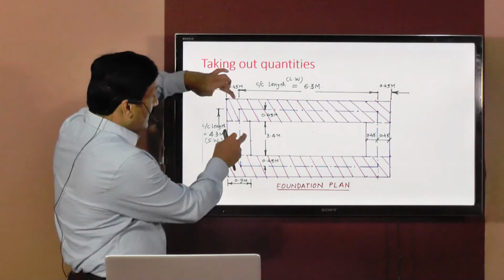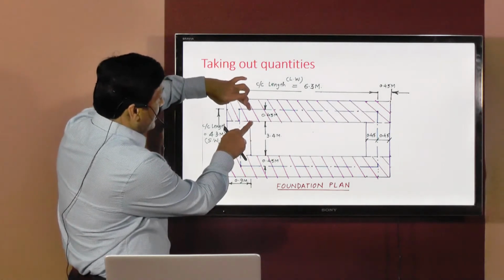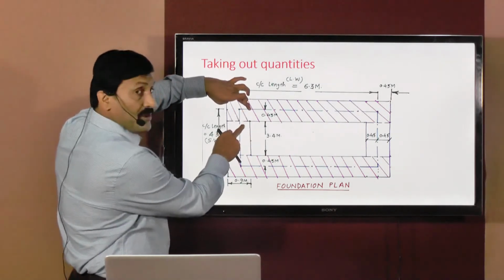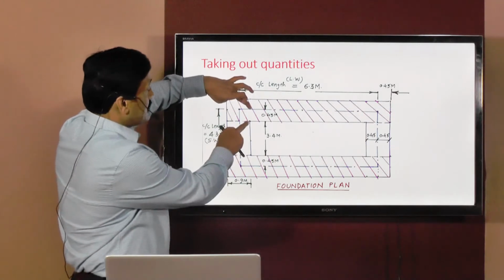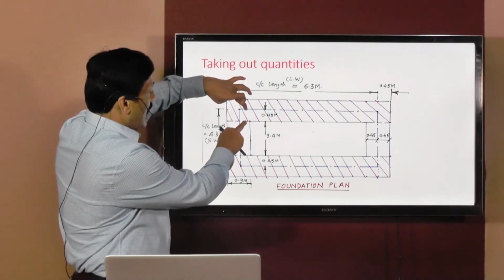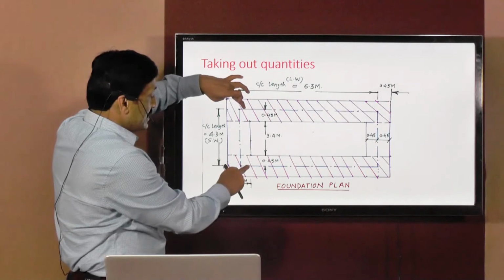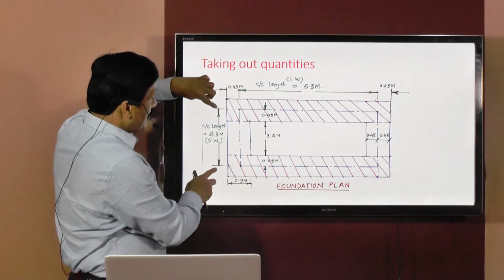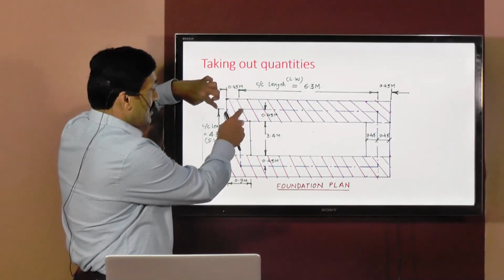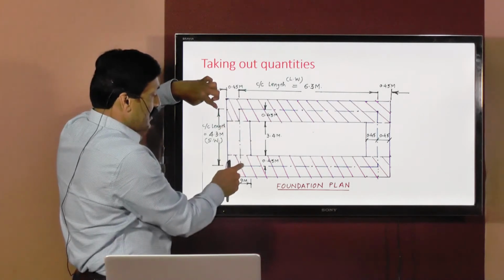Now from that we need to subtract this half width, because already this portion is excavated, so we don't have to consider it twice. So 4.3 meters minus half width this side and half width this side.